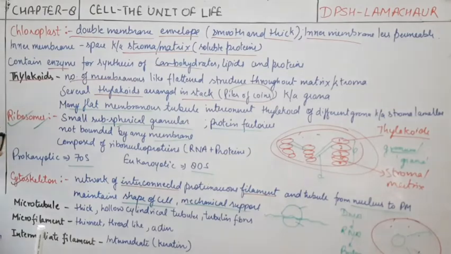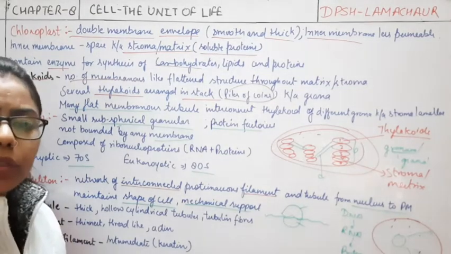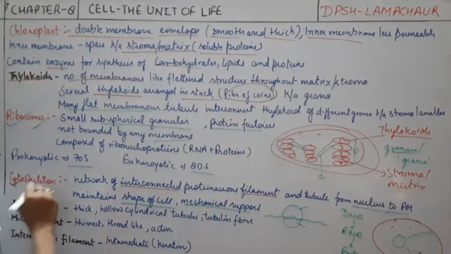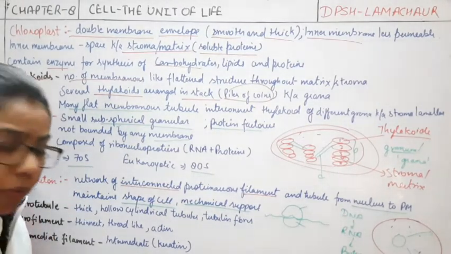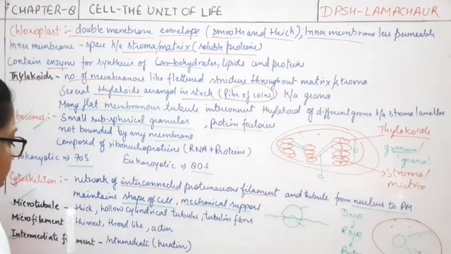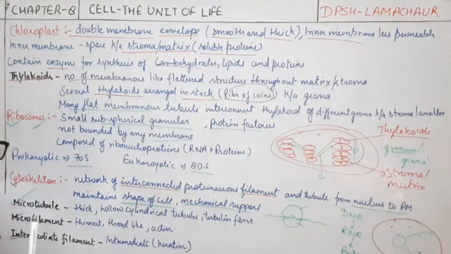Now, the cytoskeleton can be of three types on the basis of their shape and function: microtubule, microfilament, and intermediate filament. Tubule relates to a tube-like structure, so microtubule is a tube-like structure. Filament means a thread-like structure.